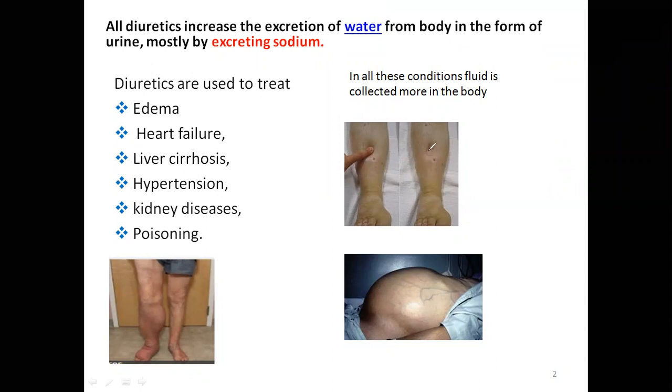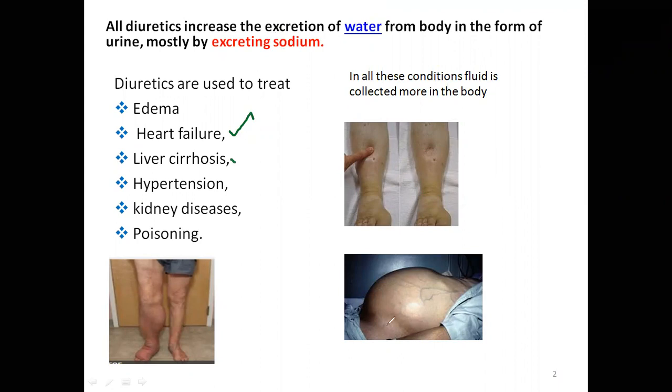Edema means accumulation of fluid. There are many reasons for edema. One reason is heart failure. When the heart is not able to pump, you get edema.